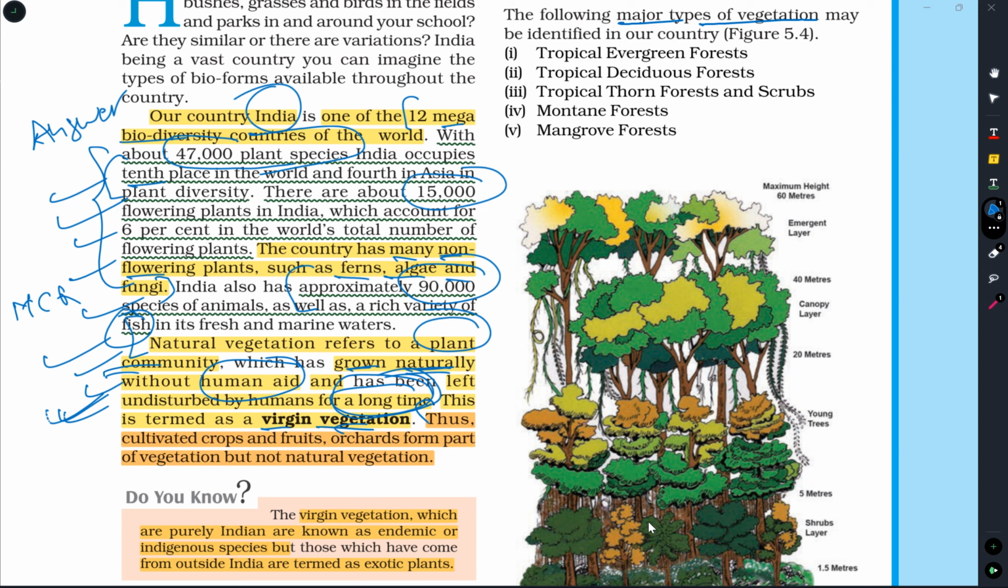Thus, cultivated crops and fruit orchards form part of vegetation but not of natural vegetation. See, the plants, crops and fruits that we grow in our farm fields are not natural vegetation. Natural vegetation means it should not be with the help of human aid. Okay?